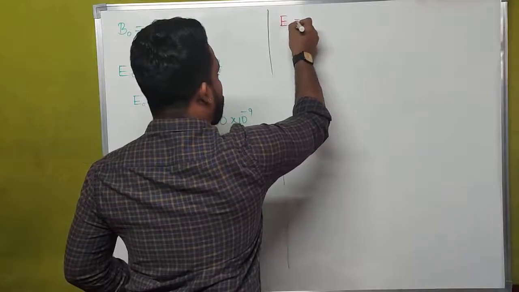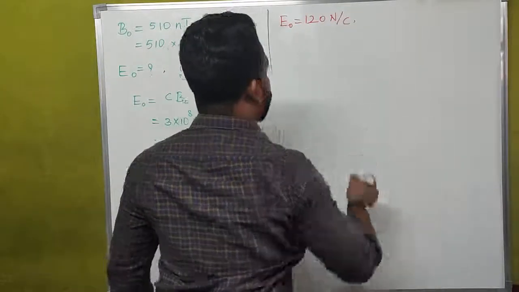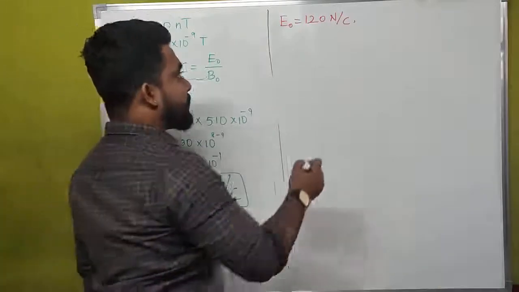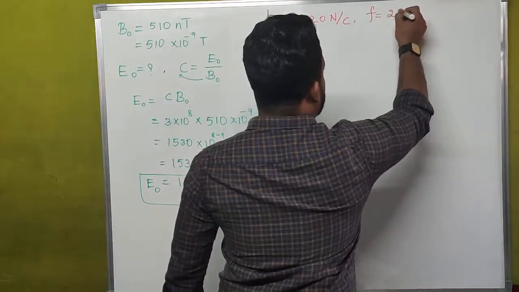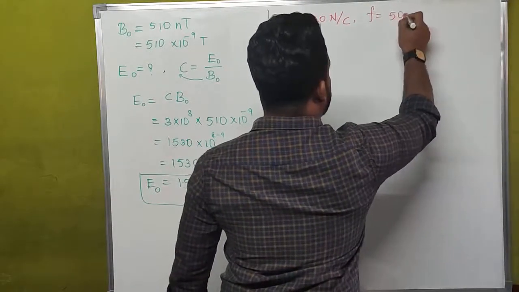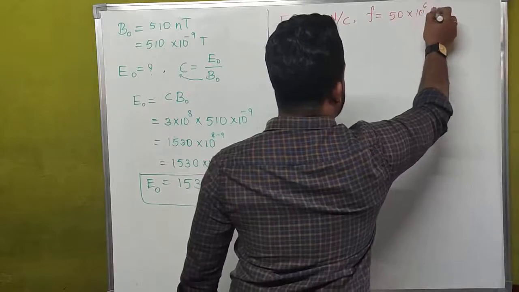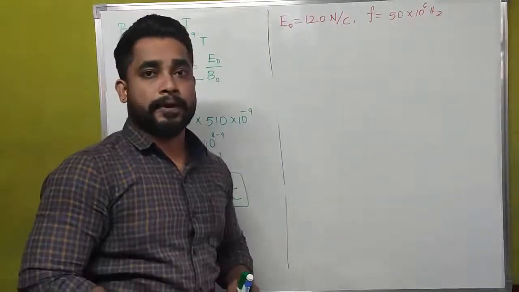That is E naught. E naught is equal to 120 Newton per Coulomb. And frequency is equal to 50 into 10 to the power of 6 hertz, or the value of frequency is 50 megahertz.